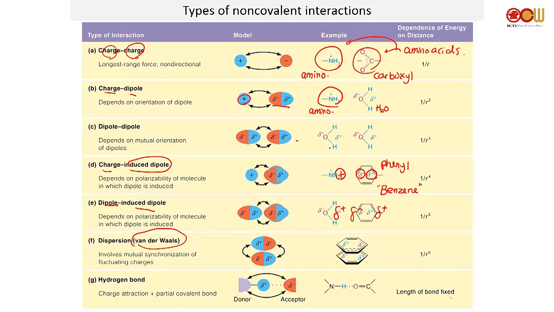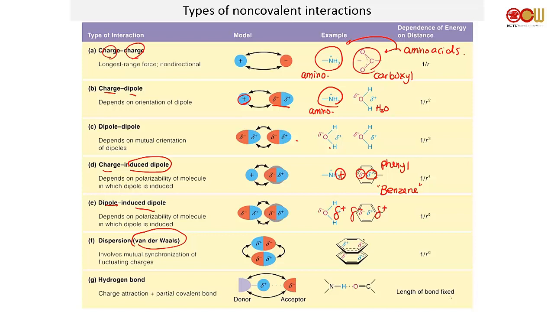And then you've got dispersion. Dispersion is van der Waals. It really involves a mutual synchronization of fluctuating charges. What that means is that even though we consider some molecules non-polar, because the electrons are balanced, so there's no one side that has a lot of electrons, that does not mean the electrons are not moving. Electrons are always moving. So in the case of the benzene ring, you've got electrons moving around.